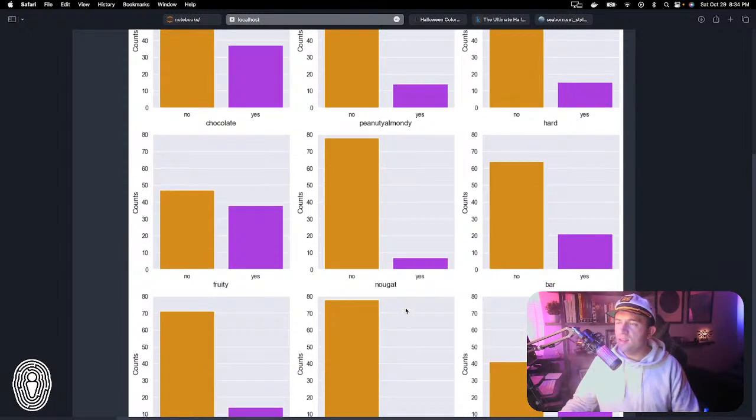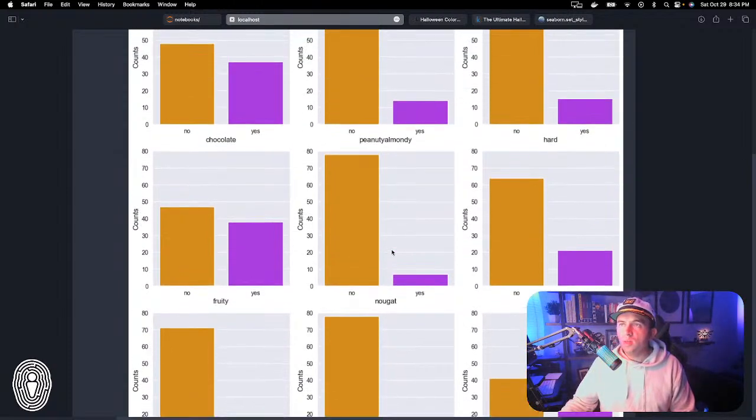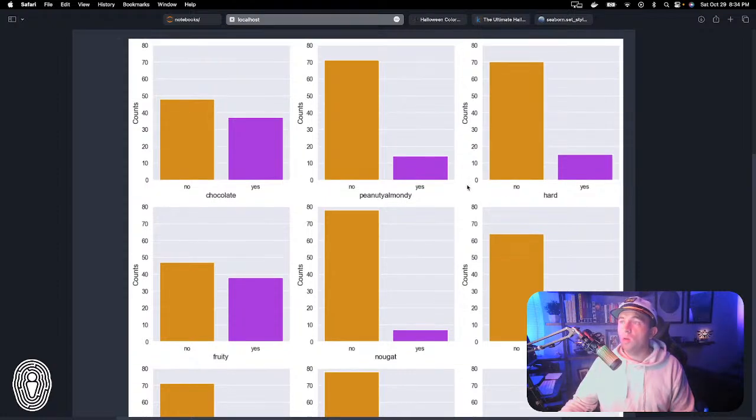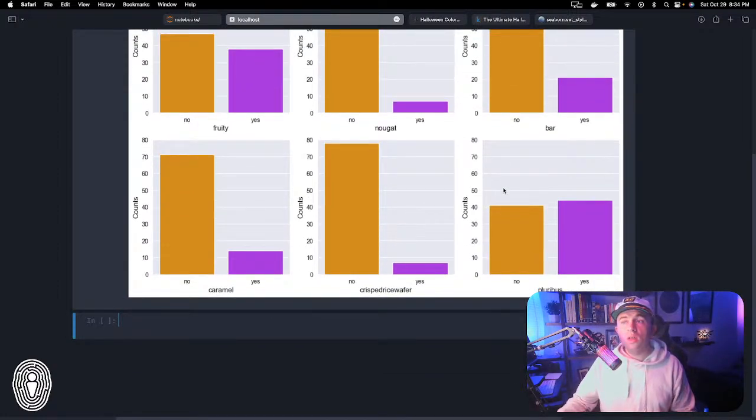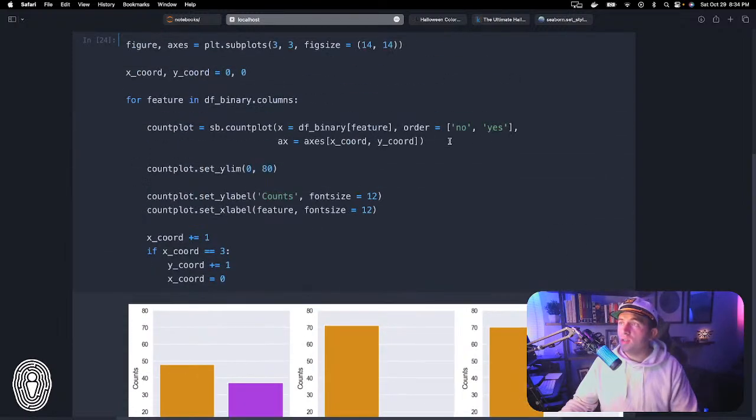And again, this is just a fun data set that I picked out. In the real world, you might glean some better insights here, because you might be thinking, well, of course, not many candies are actually nougat candies. And you'll notice that most of these variables in here are no. The one exception is this one down here at the bottom, and that is why I set this order yes or no.